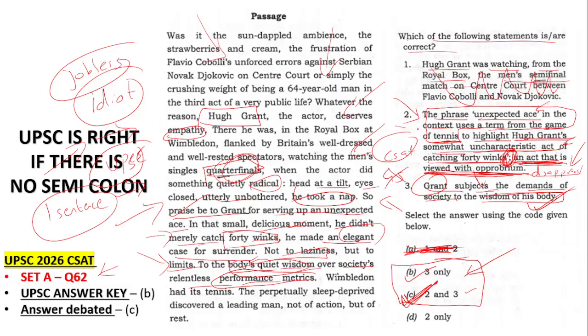But this statement is doing what? The statement is criticizing. Ignore the semicolon and read it: it is an act of disapproval. But the passage is not saying that. The passage is approving, praising, calling it elegant. For that reason, 2 is wrong. 1 I already told you is wrong. So the answer is 3. If the semicolon is not there, UPSC is right.